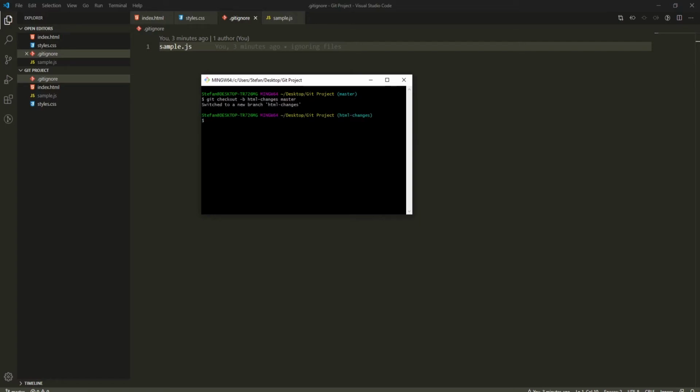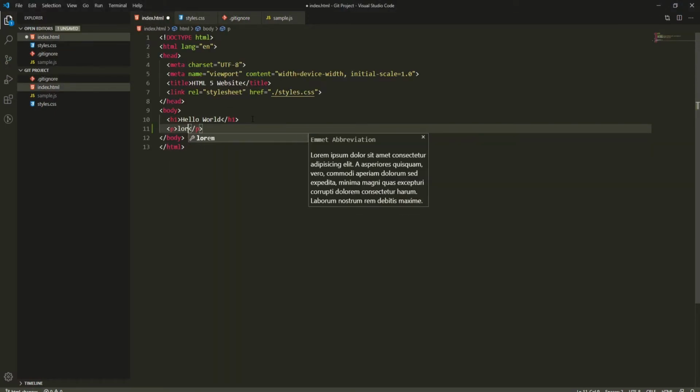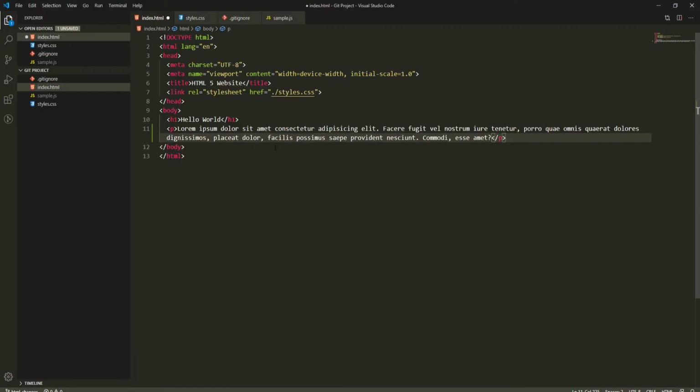So you can see now that it is switched to a new branch called HTML changes. And here also you can see that the branch that we are currently working on is called HTML changes. So let's create some changes to our HTML here. So let's add a paragraph with some lorem ipsum text.